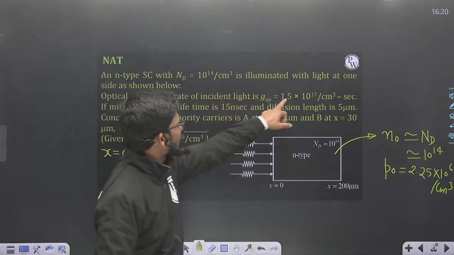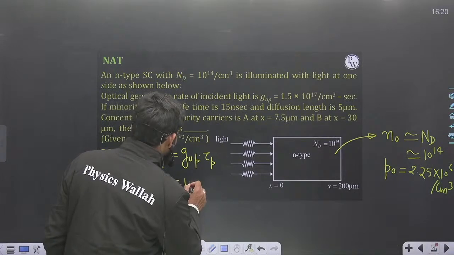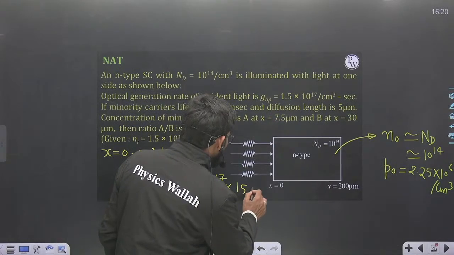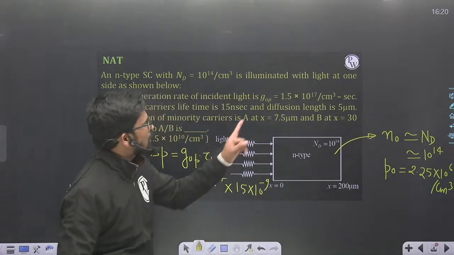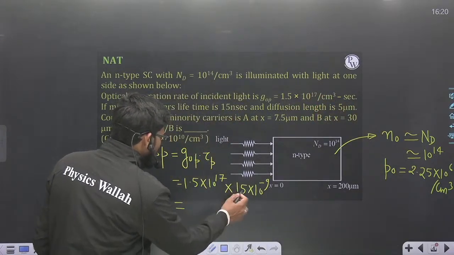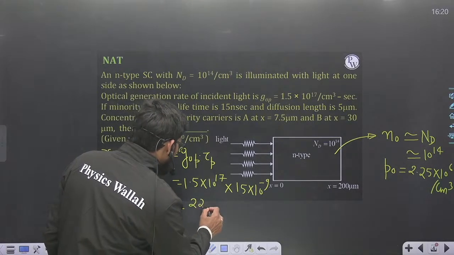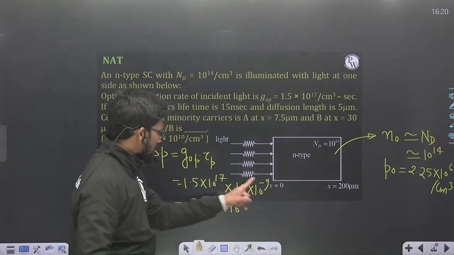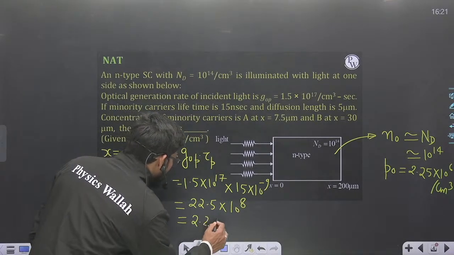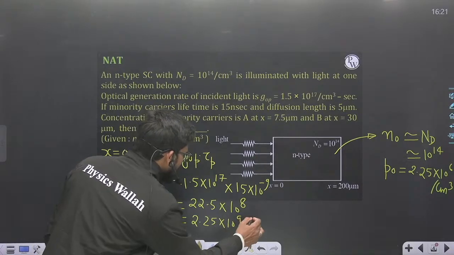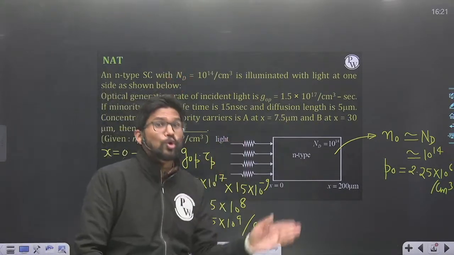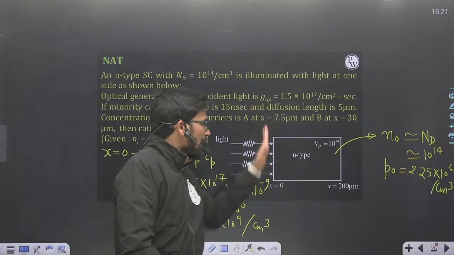Tau p is given as 15 nanoseconds, and G_op is given as 1.5 into 10 to the power 17 per centimeter cube per second. So 1.5 into 10 to the power 17 into 15 nanoseconds, converted into seconds, comes out to be 22.5 into 10 to the power 8, or 2.25 into 10 to the power 9 per centimeter cube. These many excess holes are generated due to optical illumination at x equal to 0.